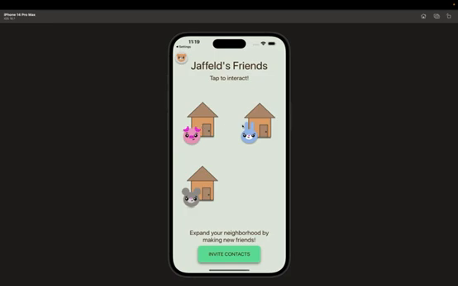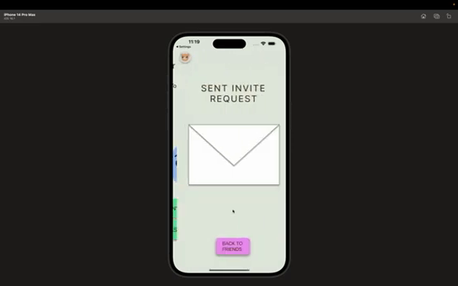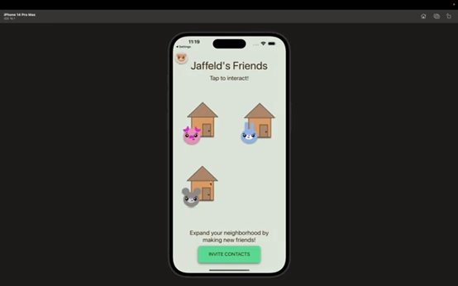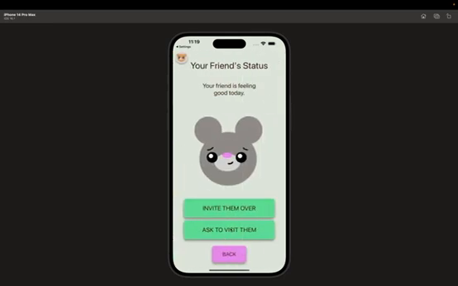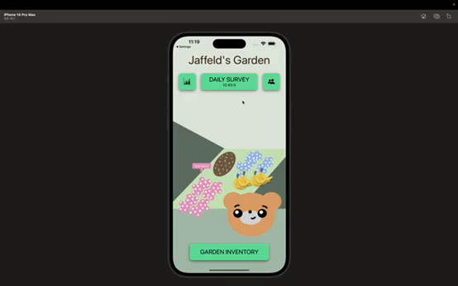Now we can see that all the doors are closed, meaning that we don't have any notifications. But the option that we can do is click on these guys, and we can invite them over, or we can ask to visit them. Those are our two options. So let's say we invite the rabbit over, and let's go to the rat and ask to visit them. Once we click all that, they receive the notifications. We just have to wait for them to accept it. So let's go back home, and that's the rest of the application.